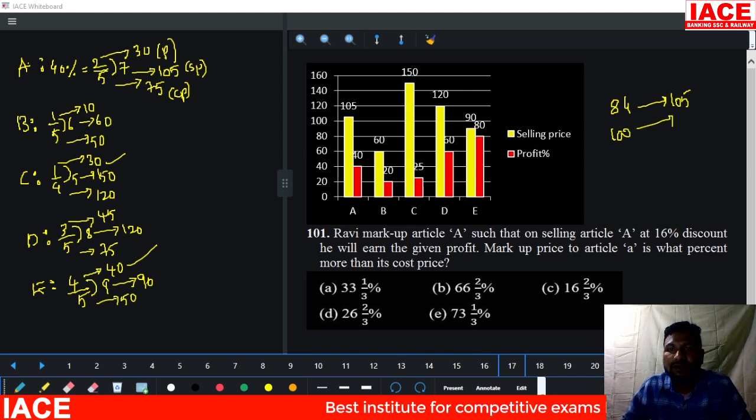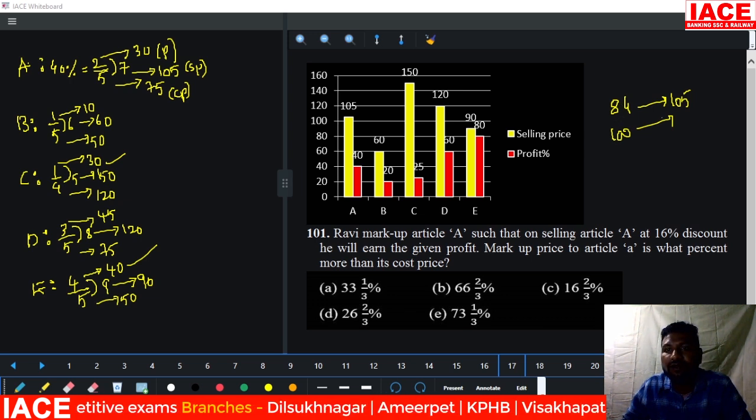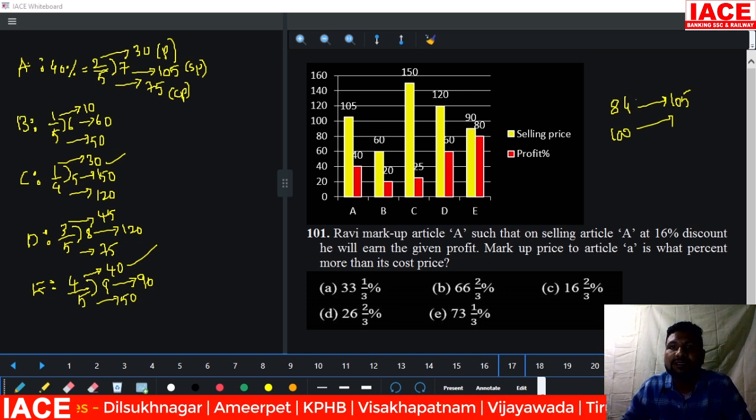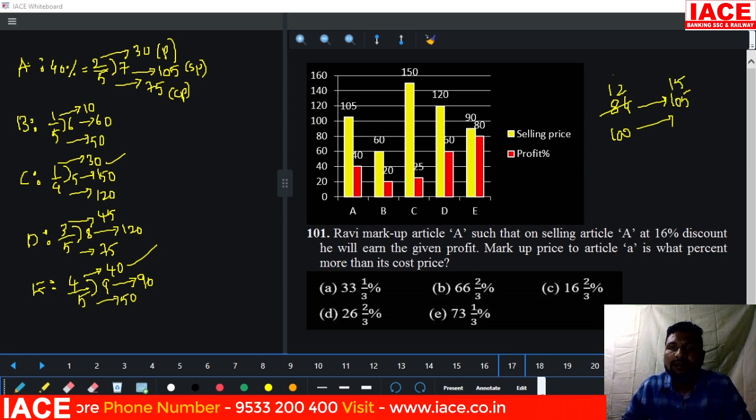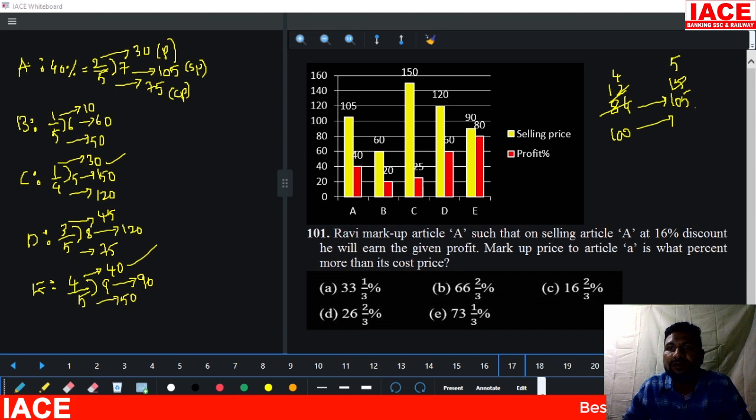After the discount of 16%, the selling price is 84. 84 parts is equal to 105, so 100 parts is equal to 105 by 84 times 100. Cancelling with 7: 7 ones are 7, 7 twos are 14, 7 fifteens are 105, and 3 fours are 12, 3 fives are 15. 4 into 100 is 25, and 25 times 5 is 125. That means the original market price is 125.